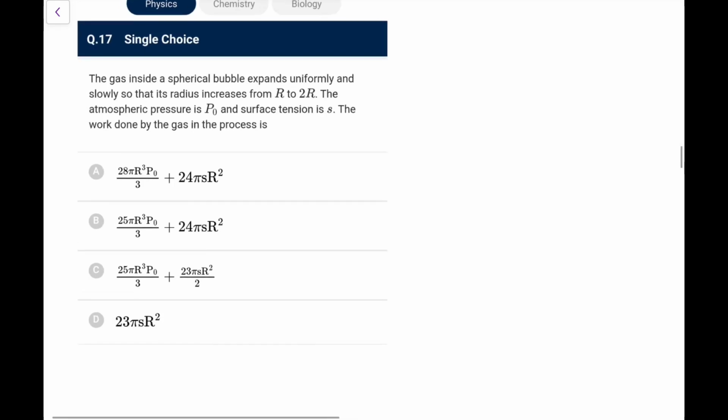The gas inside a spherical bubble expands uniformly and slowly so that the radius increases from R to 2R. Atmospheric pressure is P0, surface tension is S. The work done by the gas in the process. So the pressure inside at any point is P0 plus 4S by R, and if you slightly change it, the change in volume dV would be 4 pi R square dr. So simply you are doing PdV, and the P is changing slowly, radius is changing from R to 2R.